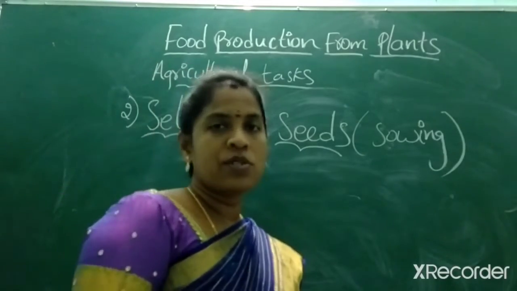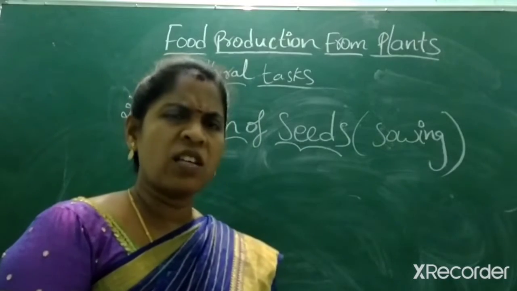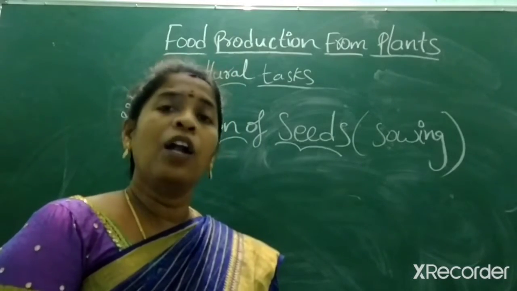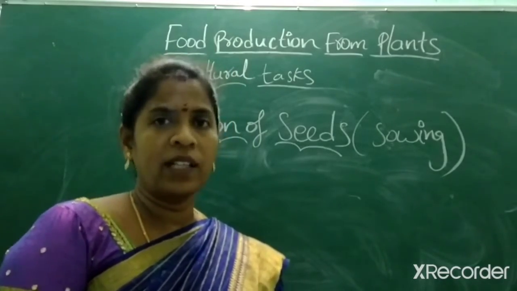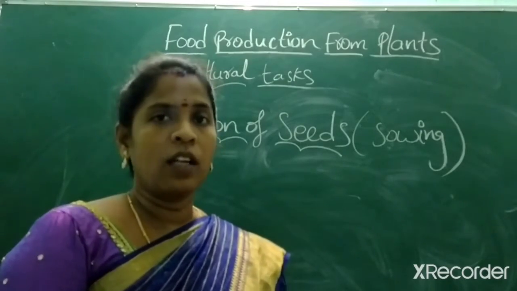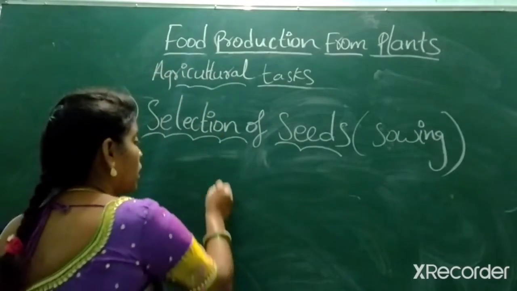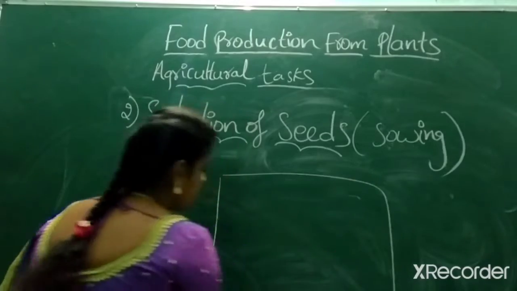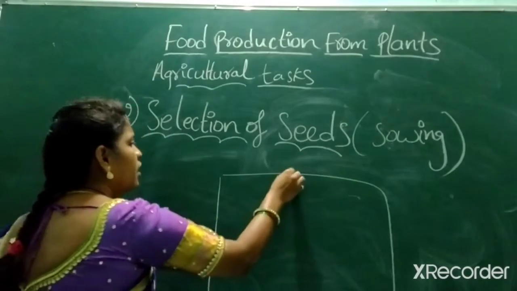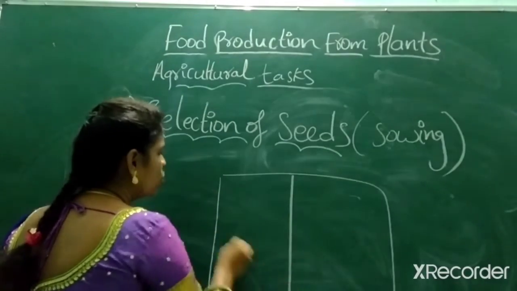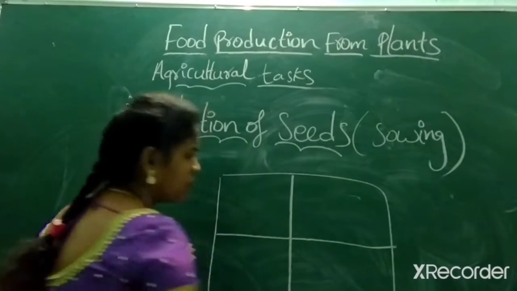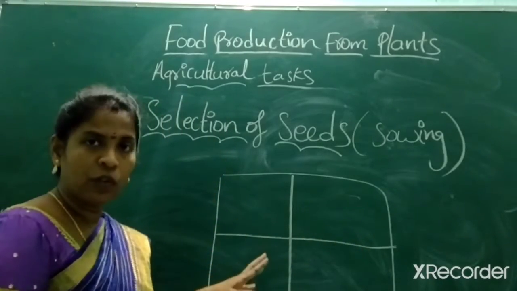So basically they choose these seeds, even in chili or others, and before going to sow these seeds, they make the soil ready. So how do they make the soil ready? For example, this is 1 acre of land. In that, for example, they made it into 4 parts. Just imagine 1 acre divided into 4 parts.